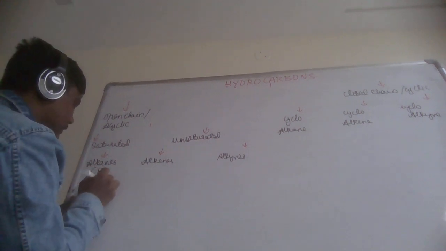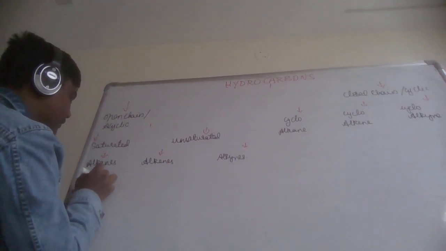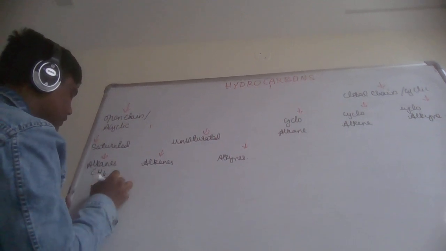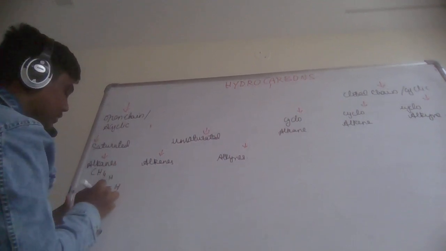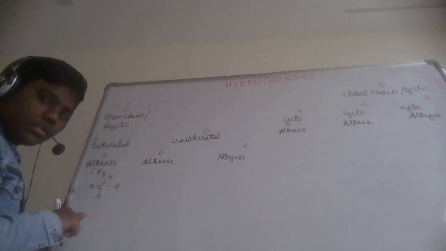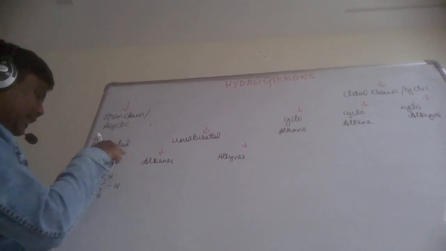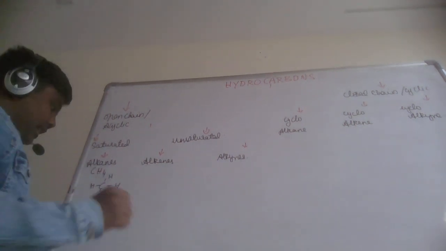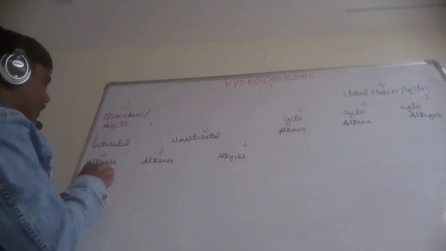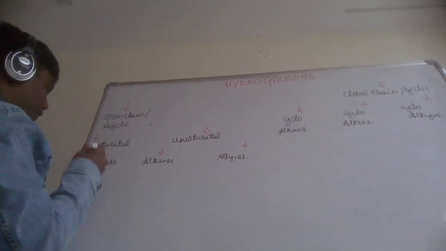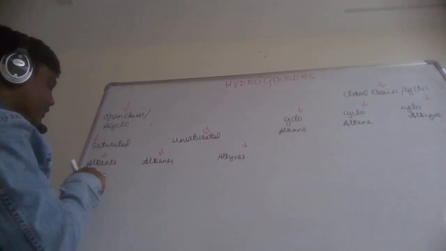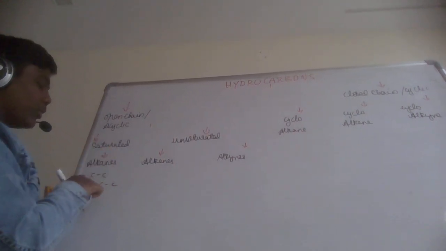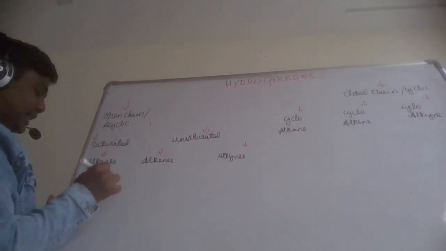If you see the arrangement of carbon and hydrogen for this, it would be like this. CH4, which means in alkanes all the bonds between the carbons will be single. If there are two carbons, the bond will be only a single bond. If there are three carbons, then two single bonds would be possible in alkanes.